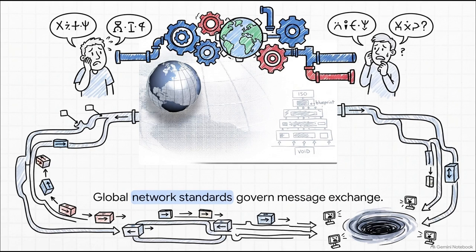Because computers aren't intelligent. They can't just use context clues to figure out what someone probably meant. They require incredibly rigid global standards to communicate. These standards are really the unsung heroes of the digital age. They govern absolutely every exchange of messages between hardware or software processes all over the world. Without them, the internet just wouldn't exist. It would just be billions of isolated machines shouting into the void.